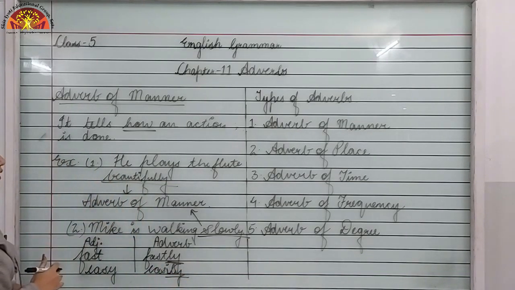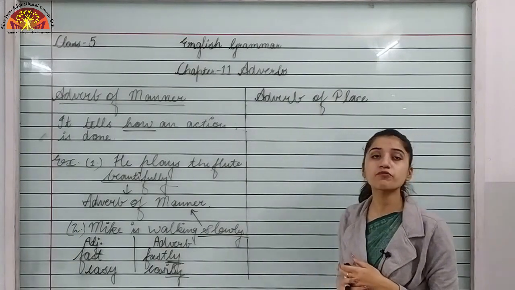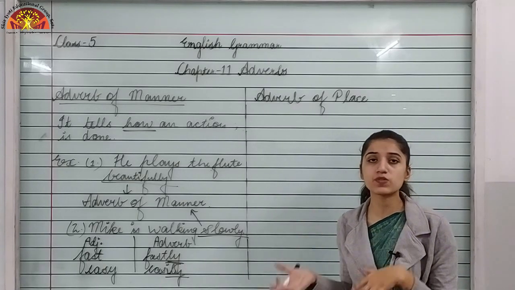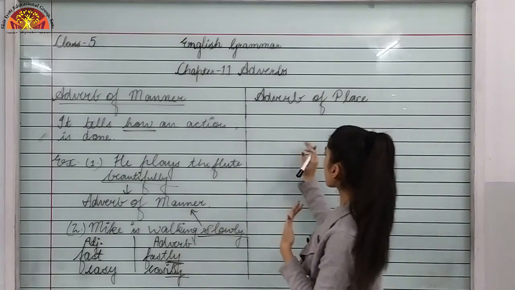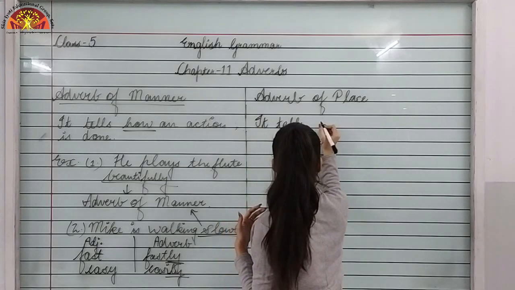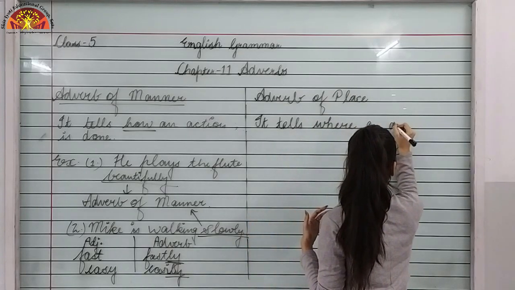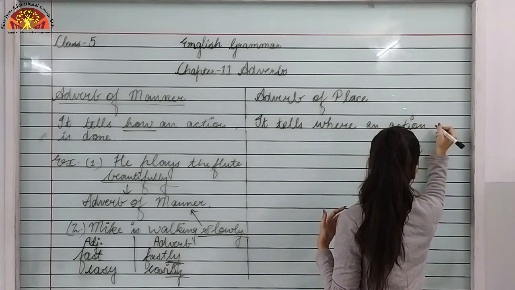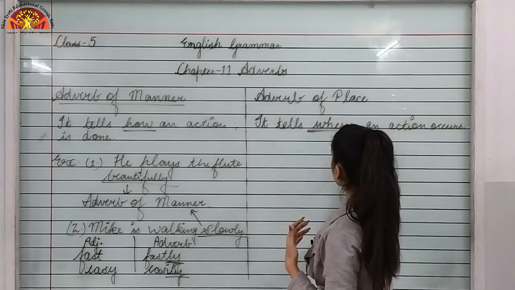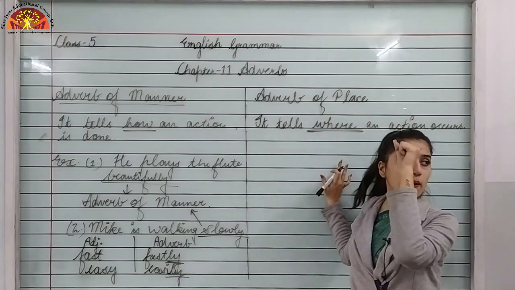Now we'll be doing the second type of adverb, that is adverb of place. Adverb of place tells us where an action took place, where an action occurs. So now I am writing over here, it tells us where an action occurs. So we have to see where an action occurs. It will be coming in the category of adverb of place.